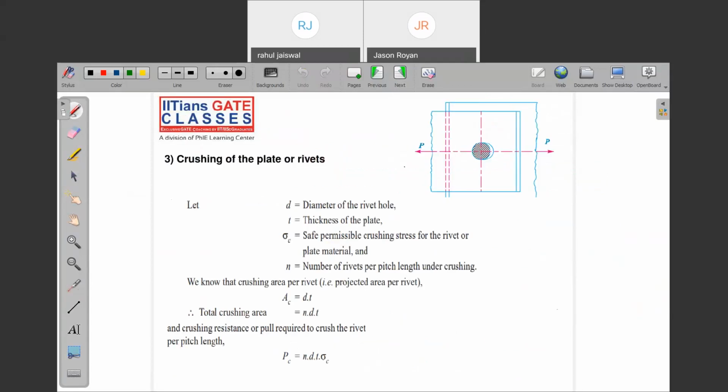Note down crushing of the plate. Now you see there is a hole. Inside that hole, there is a crushing happening. And what is the crushing formula? This is the formula. Let me write. n into d into t into sigma c.